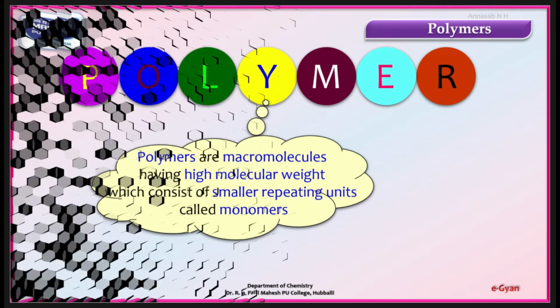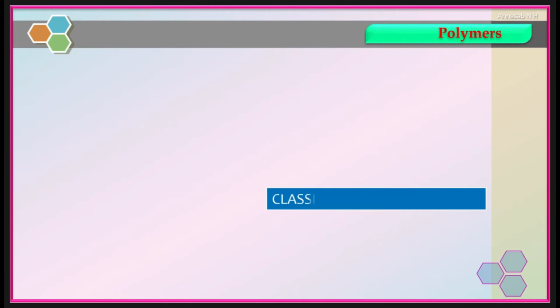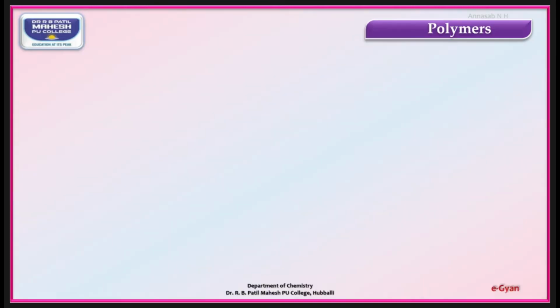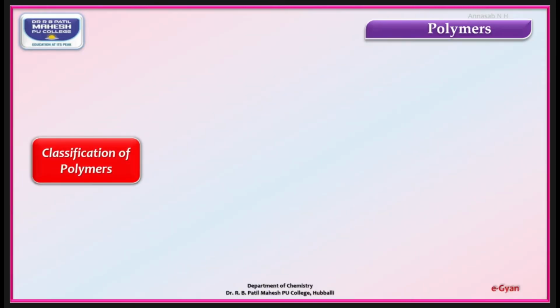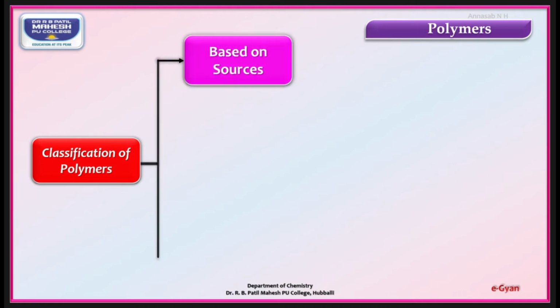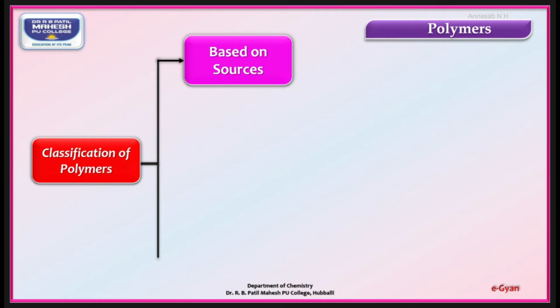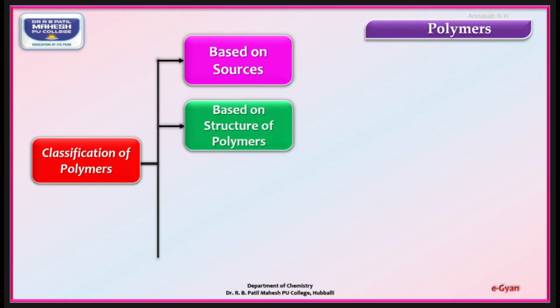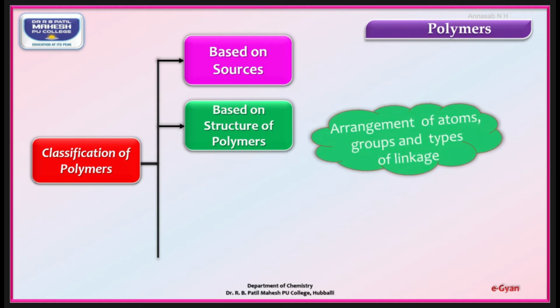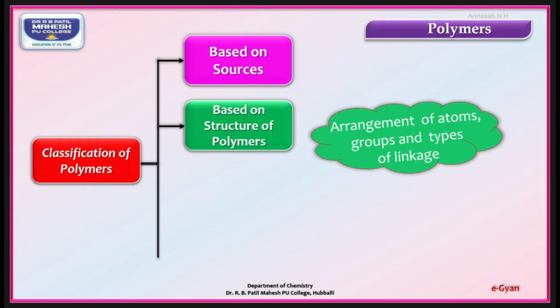Moving to the next part of today's video lecture, that is classification of polymers. Polymers are mainly divided into 4 different types. First, based on source, that means from where the polymer is obtained. Second, based on structure of polymer, that is the arrangement of atoms, groups and types of linkage.